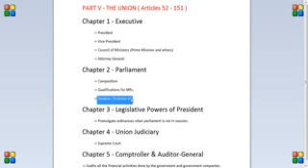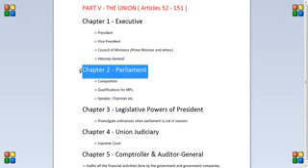It even talks about speaker and chairman, speaker of the Lok Sabha and chairman of Rajya Sabha, how they are elected and what are their qualifications and their duties. All these things are mentioned in chapter 2, parliament.